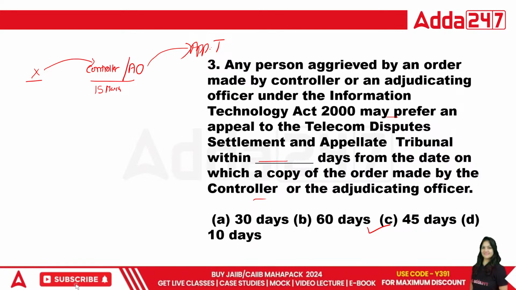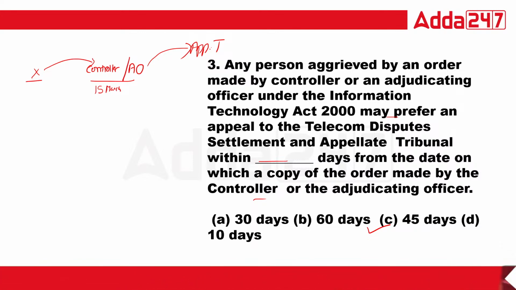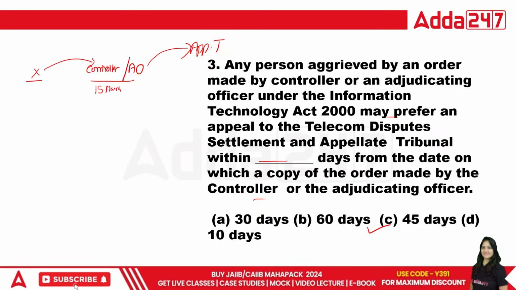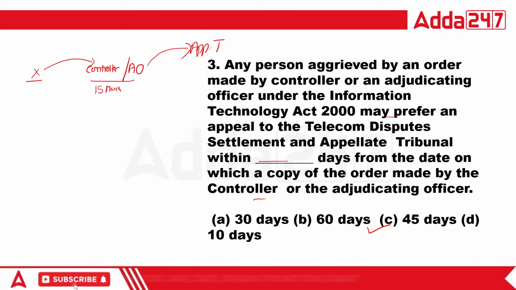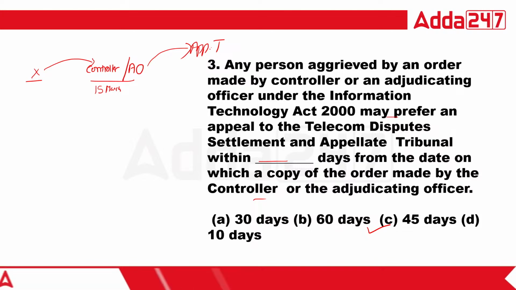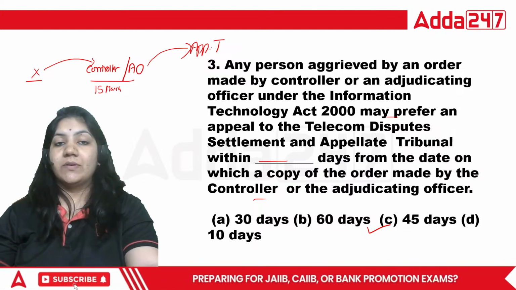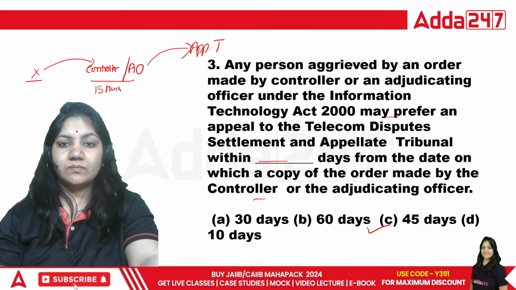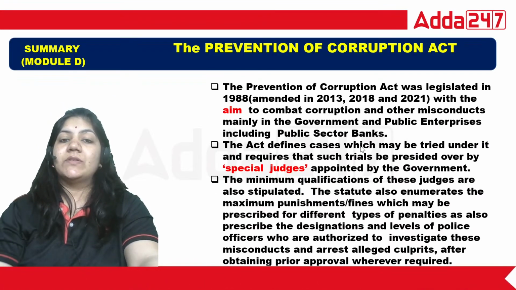In module C, not all acts are so important, but whatever we are doing is important from the examination point of view, okay? So now let's do the next one, and that is the Prevention of Corruption Act, 1988. Please also remember the year that is given in the session. Now next, Prevention of Corruption Act.